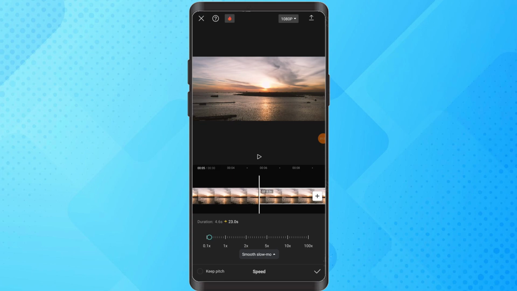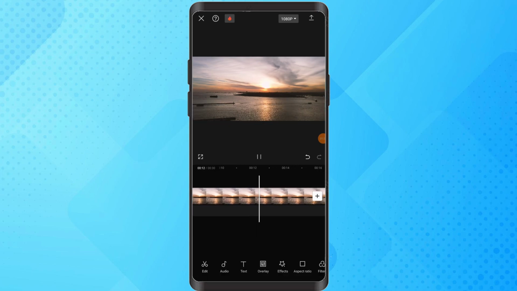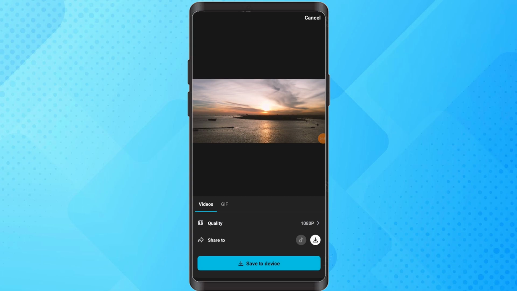Choose settings like better quality, faster process, or smoother based on your preferences. Play through your video to preview the slow motion effect. Adjust speed settings further if needed. Once you are satisfied, proceed to export.